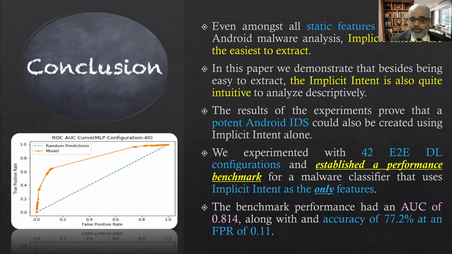The second conclusion is that we experimented with so many end-to-end deep learning configurations. That also brings up another topic of how we train these particular configurations, how we train them in tandem, and also what AUC and FPRs you bring out of it, which acts as a baseline for all the other work that is done in the future. And given that a very potent online, real-time, easy to implement, easy to track feature-based IDS could be made out of these features, we expect a lot of future work to go in this direction.